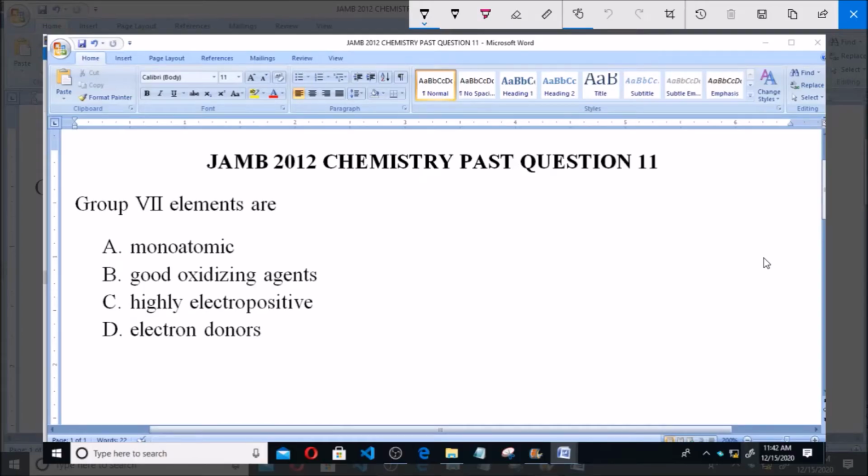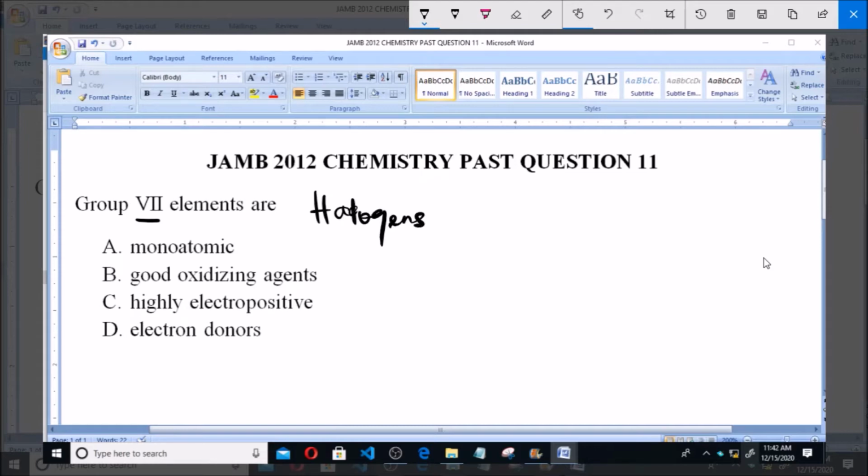I'll be answering JAMB 2012 Chemistry Past Question 11. Group 7 elements are A. monoatomic, B. good oxidizing agent, C. highly electropositive, and D. electron donors. Now, group 7 elements are also known as the halogens.